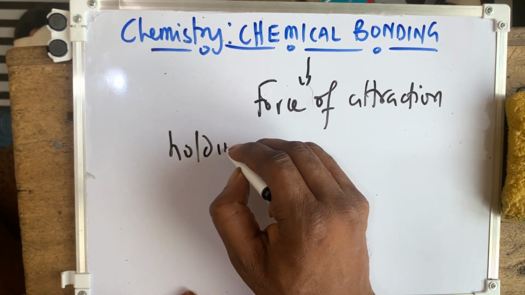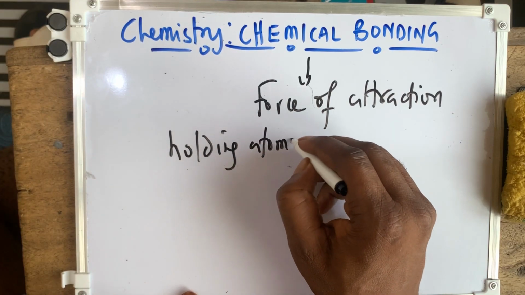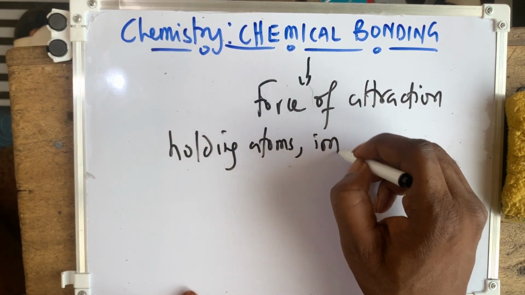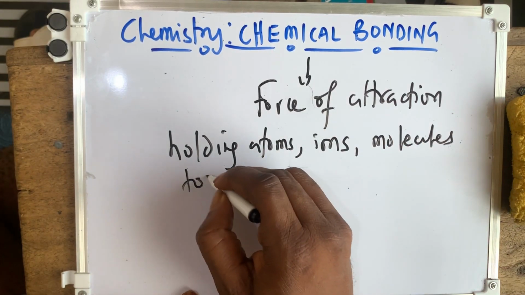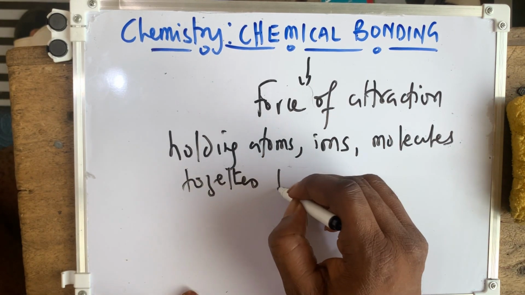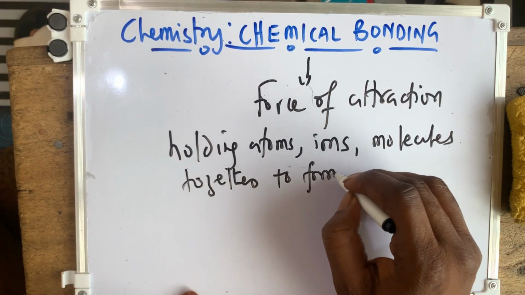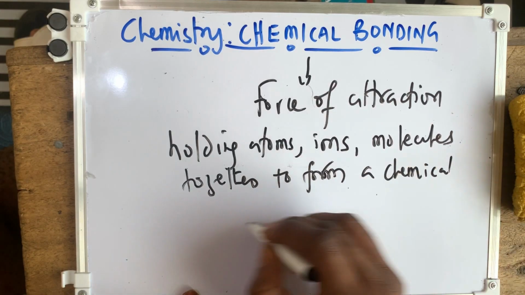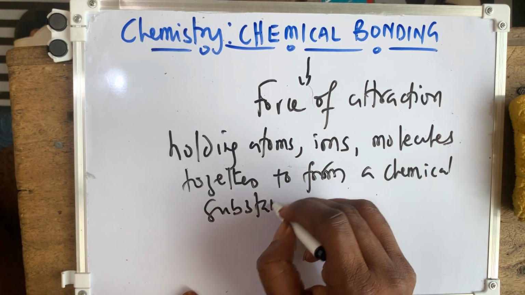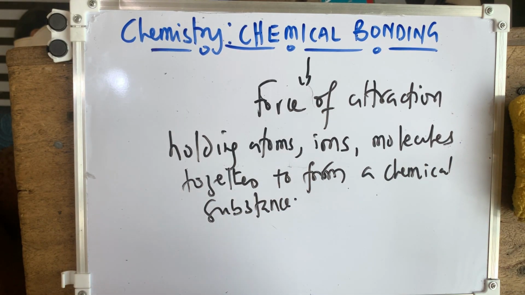The keynote is holding atoms, holding ions, holding molecules together to form a chemical substance, such as molecules or compounds. All right. So now, why do atoms bond?